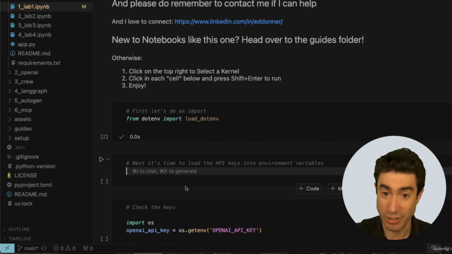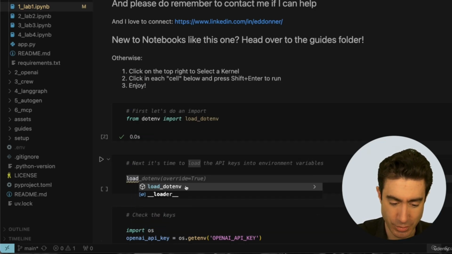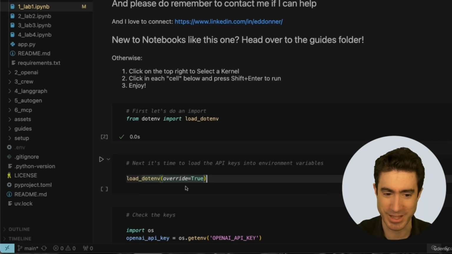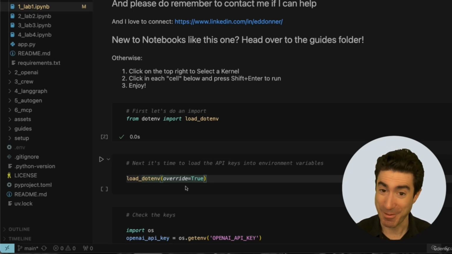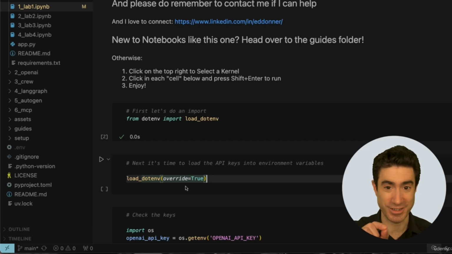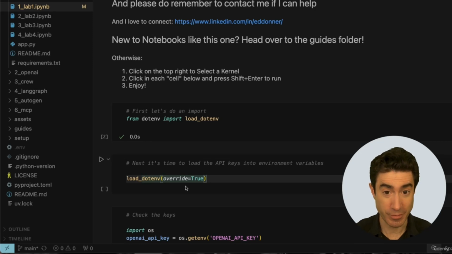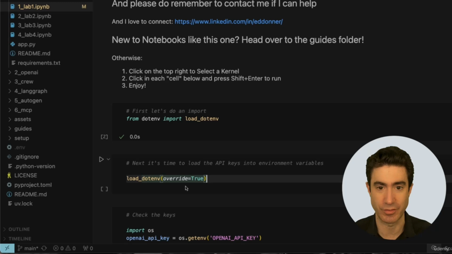So the next thing we're going to do is use that function, and this is how we do it. We say load_dotenv, and I'm getting prompted already. There it is, load_dotenv override equals True. So what does this do? load_dotenv is just a utility function which does something very specific. It looks for a file with a very particular name in your project root directory. And that file name happens to be, as you probably guessed, .env. And it's assuming that that is where you're setting some of these environment variables that you want to use for this project. And it's just a utility that looks at that file, interprets it, and sets environment variables as a result. That's all it does.